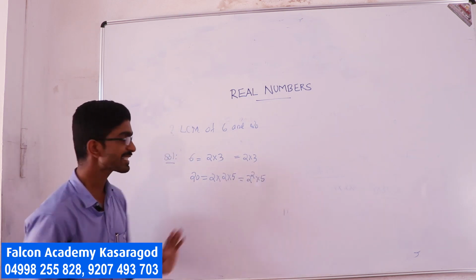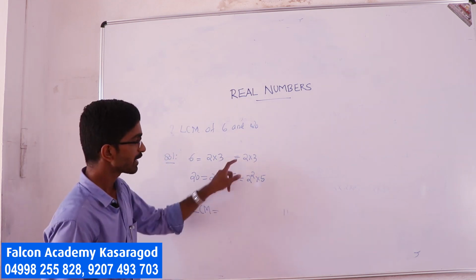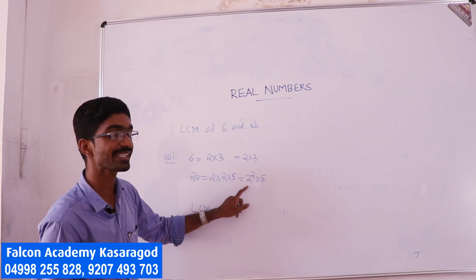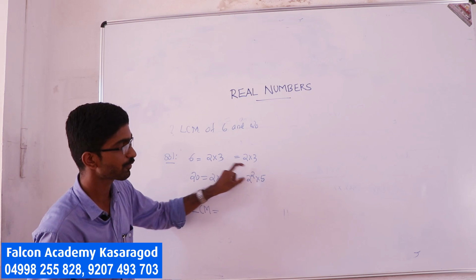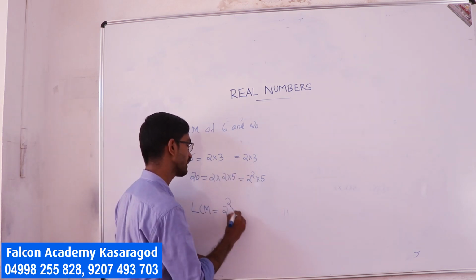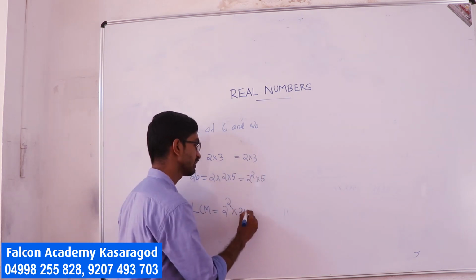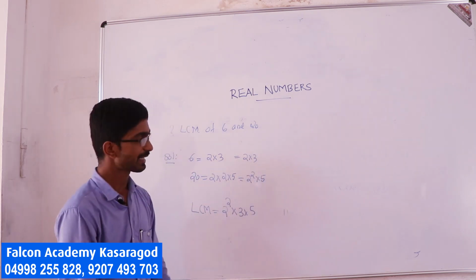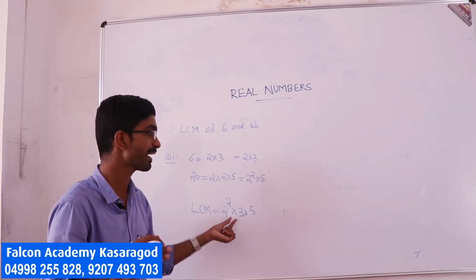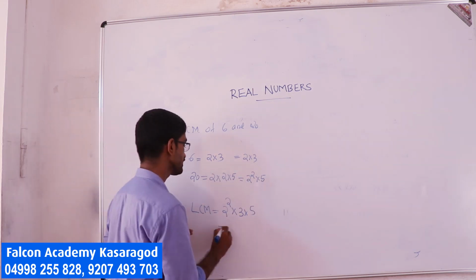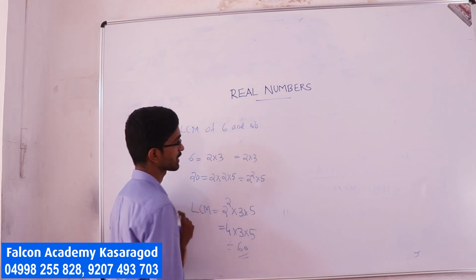Okay, so the LCM can be found out. LCM is equal to, if there is a common factor, then take its highest power. So here 2 and 2 are common factors, so the highest power of 2 is 2. So I can write 2 square into 3 and 5. Take the factors and take the product of the highest powers that appear in both. So that is 4 into 3 into 5, that is 12 into 5 is 60.